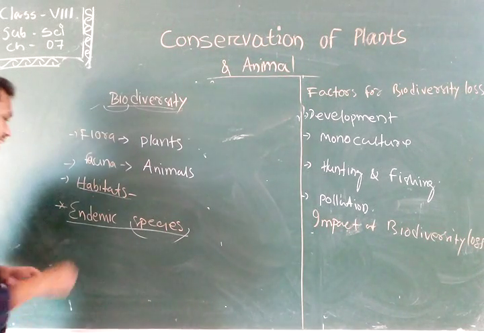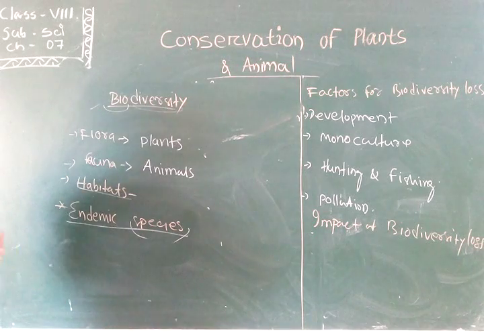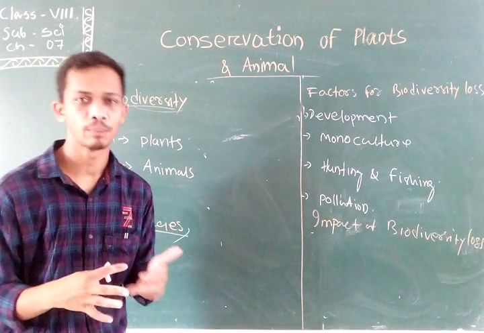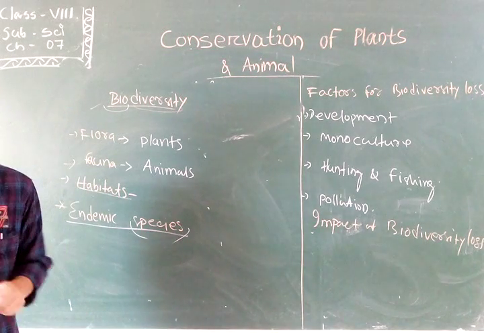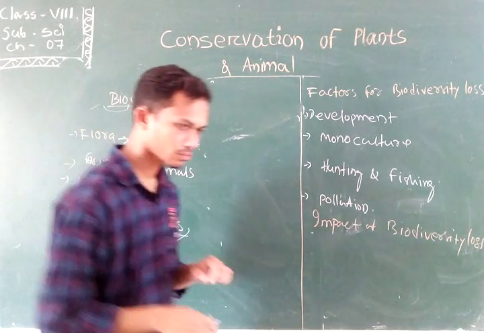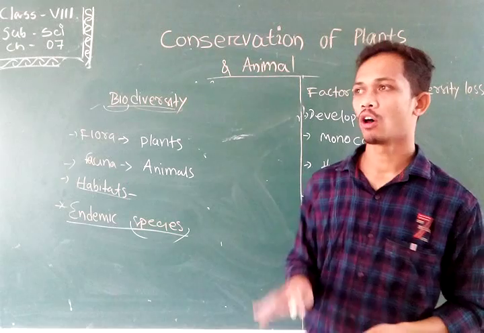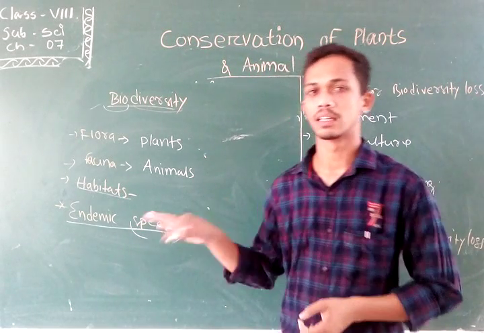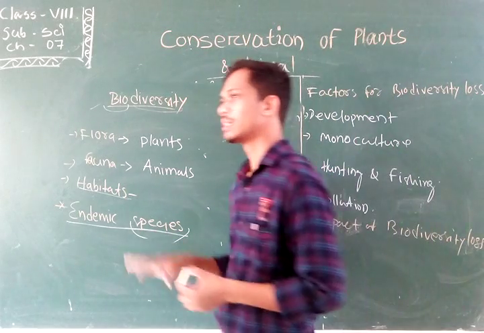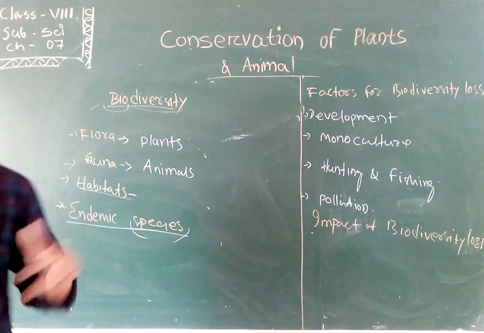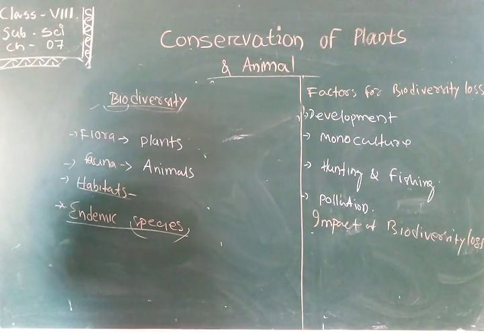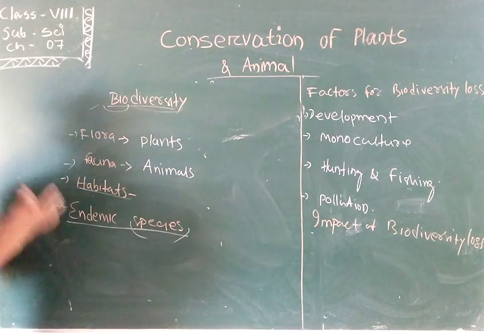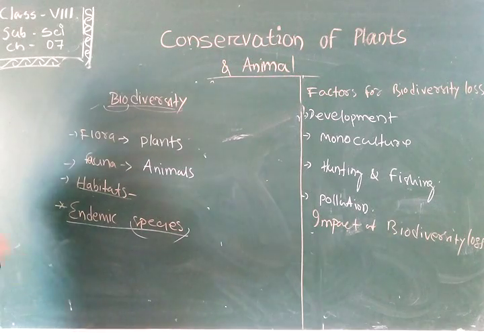Endemic species: suppose you know about the giant panda, whose only source is China. Pandas can only be seen in the country China. Except China, anywhere else in the world they cannot be seen. So the panda is an endemic species for China.